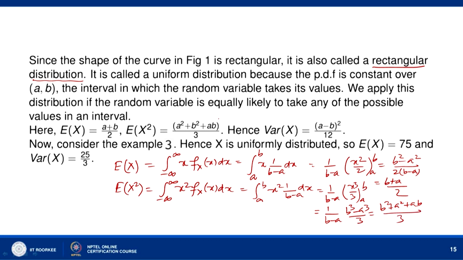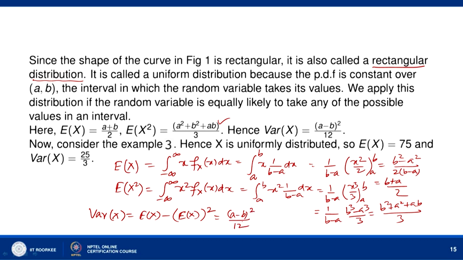We get this formula, and then we can calculate the variance of X from the formula E[X square] minus (E[X]) whole square. Applying this formula, we get the variance of X to be equal to (b minus a) whole square divided by 12.